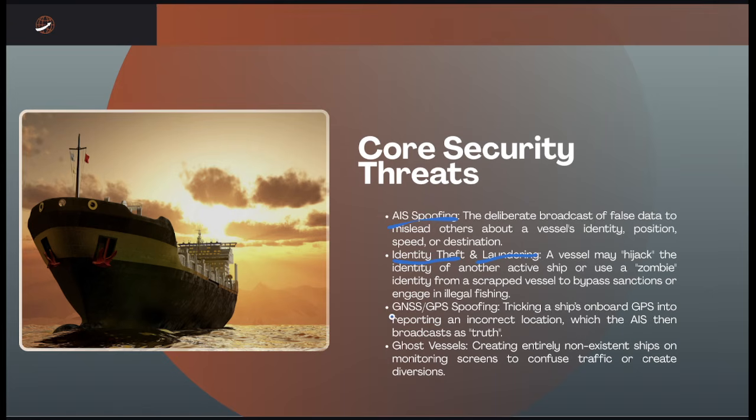We also have here the GNSS or GPS spoofing, tricking the ship's onboard GPS into reporting an incorrect location, which the AIS then broadcasts as truth. Then we also have the ghost vessel, or creating entirely non-existent ships on monitoring screens to confuse the traffic or create diversions.